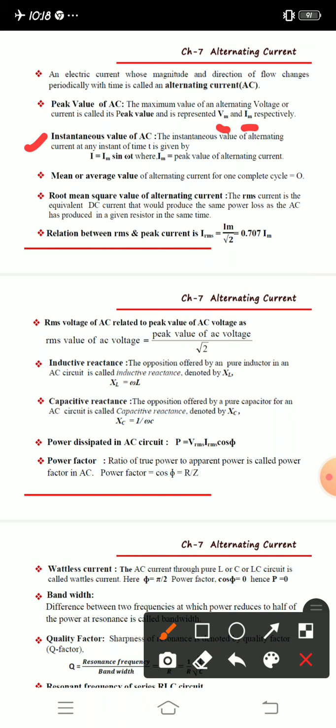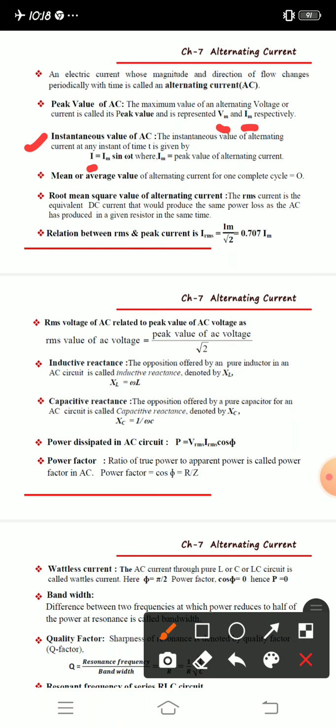Otherwise, even within the first cycle or the half cycle, whatever value of current or voltage you get at that instant is the instantaneous value, and at that instant the time will be t. The instantaneous value of current and voltage are given by I is equal to Im sin omega t and V is equal to Vm sin omega t.